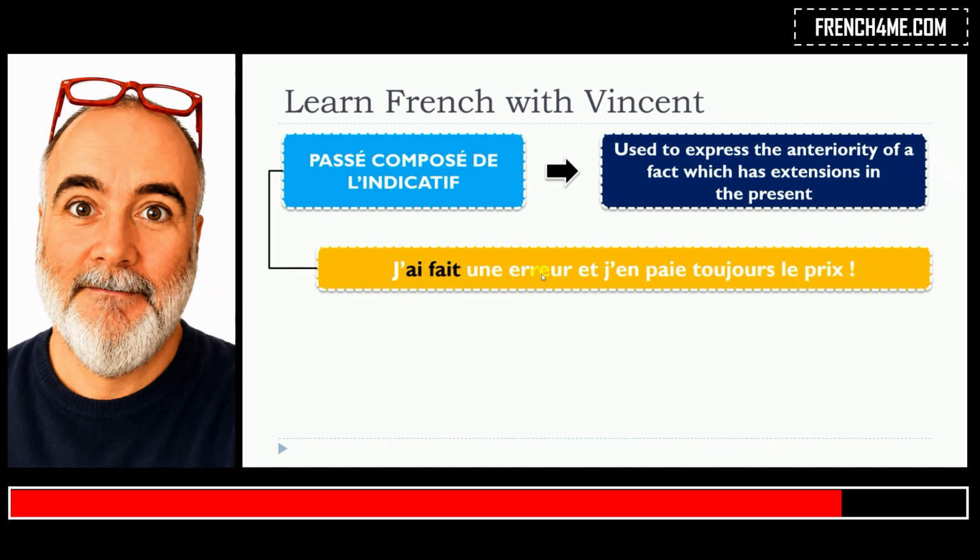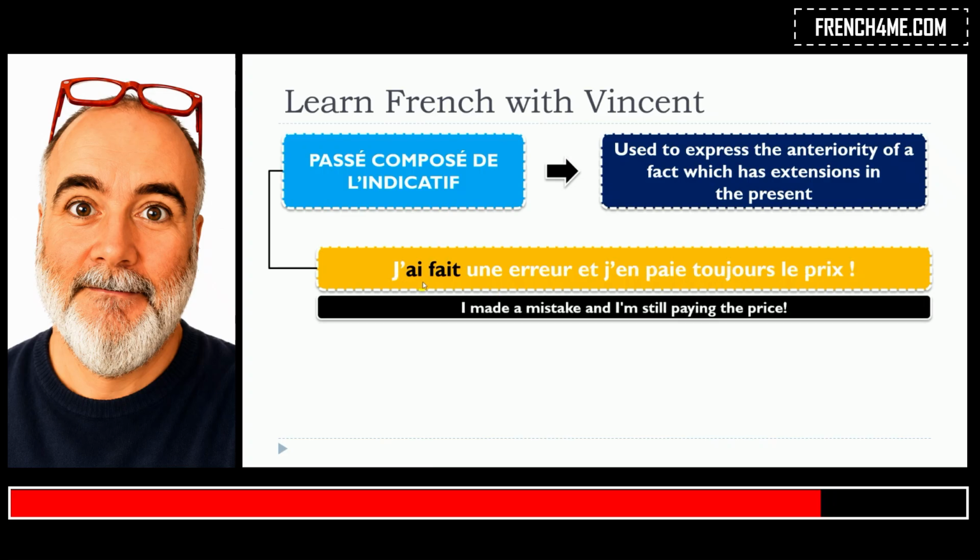J'ai fait une erreur et j'en paie toujours le prix. So this is a quite good example because in the first part, as you can see, we have the verb faire in the passé composé form. So we're talking about the past now. J'ai fait une erreur.